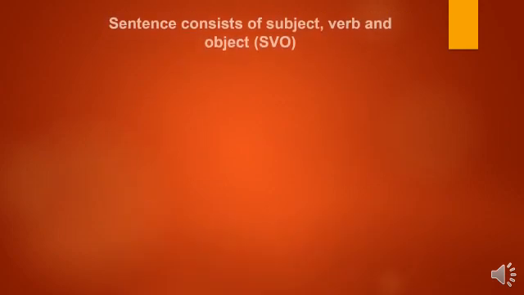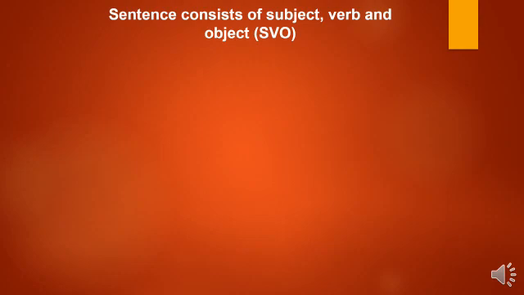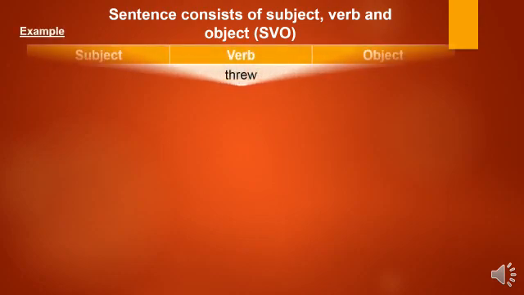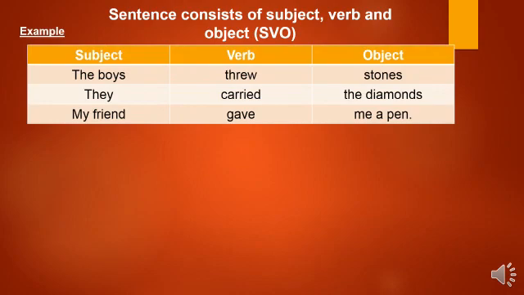A sentence consists of subject, verb and object. Let us look at few examples. The boys threw stones. Who threw stones? The boys. So the boys is the subject. Threw is the verb. What did the boys throw? Stones. So stones is the object. Look at another sentence. They carried the diamonds. Who carried the diamonds? They. So they is the subject. Carried is the verb and the diamonds is the object.